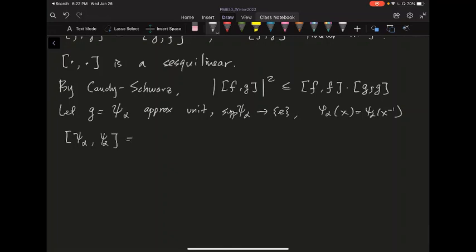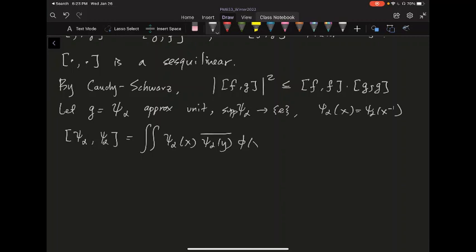So this one, by the star, again, this computation we did before, you have a phi alpha of x, you have a phi alpha of y, and then you have phi of psi alpha x and psi alpha y inverse, conjugate, and you do the xy inverse, dx dy.